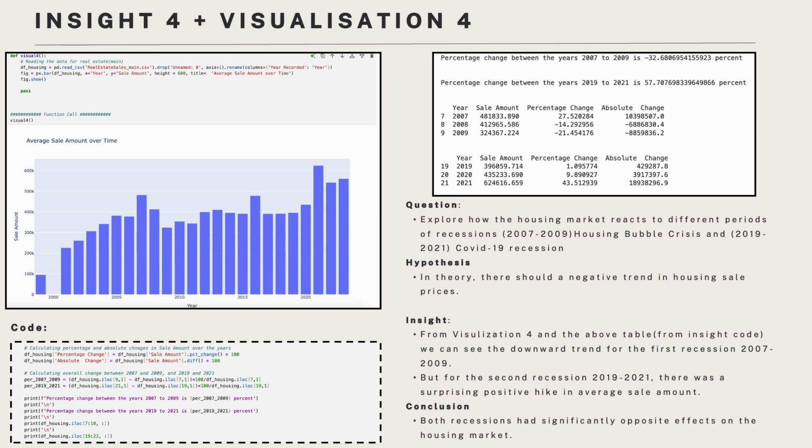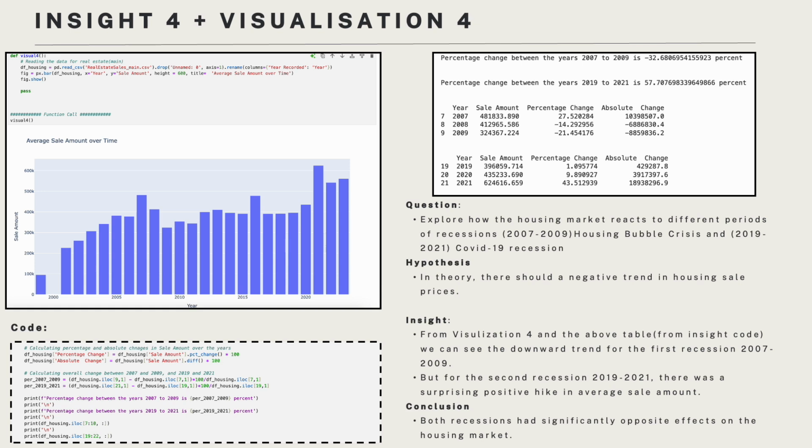For Insight 4 and Visualization 4, we wanted to see whether the housing market reacts the same way to different recessions, 2007 to 2009 and 2019 to 2021. For Visualization 2, I used Plotly Express and a bar chart to show the trend of average housing sale amounts over time. And for the insight calculation, I used built-in functions like .pct_change and .diff.